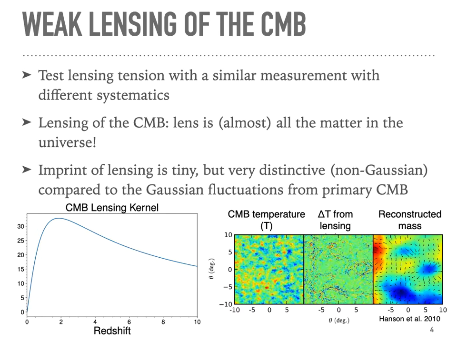Now, how do we extract the signal of lensing from the CMB? Lensing has a tiny impact on the observed CMB, but it's a very distinctive one because it leads to non-Gaussian correlations. So that's shown on the bottom right. So first I have the unlensed CMB temperature, and then the middle panel shows the change in CMB temperature from lensing. And you can see that this is a very small impact, but it really looks very different from the primary CMB. And so we can exploit this to write down a statistical estimator for the amount of lensing. And then on the right is showing the reconstructed mass along the line of sight.